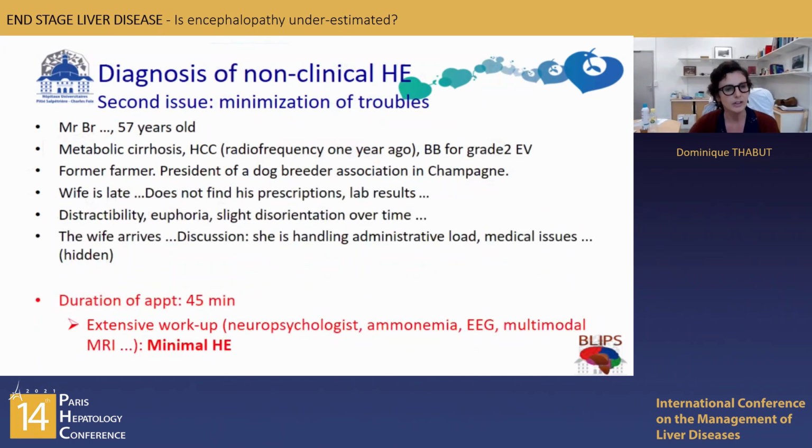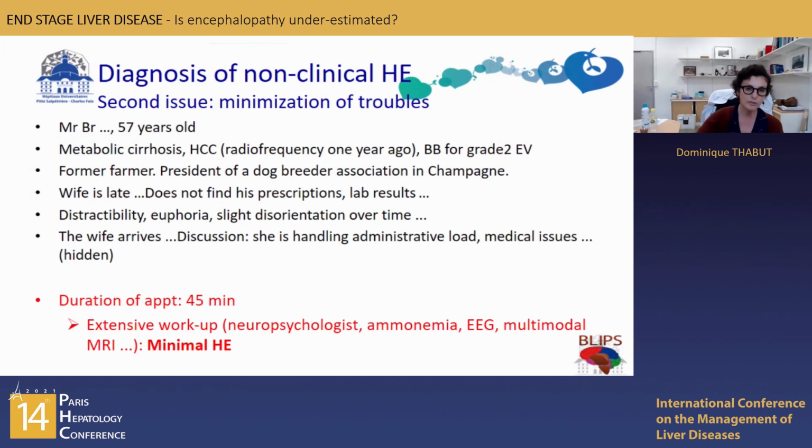Second case figure: another day, and the same patient. And you have a little more time. The wife is late. So you ask the patient, and he doesn't find his prescription. He doesn't find his lab results. He shows distractibility, euphoria, slight disorientation over time. Eventually, the wife arrives.